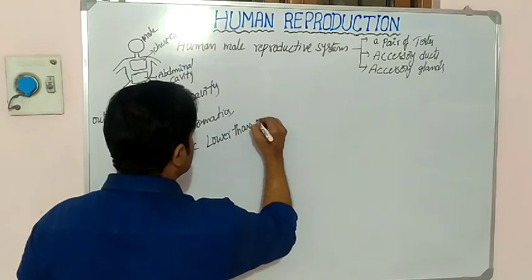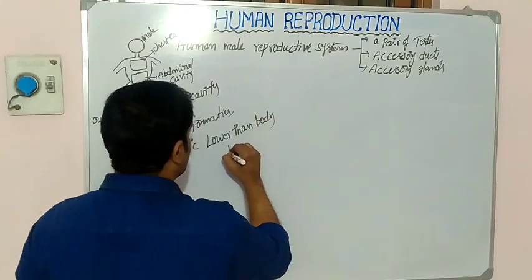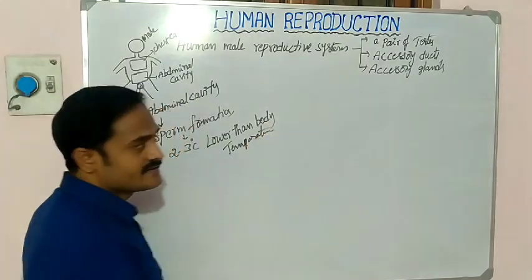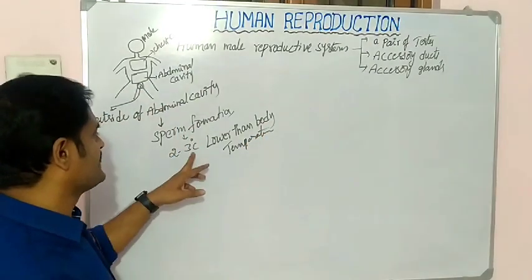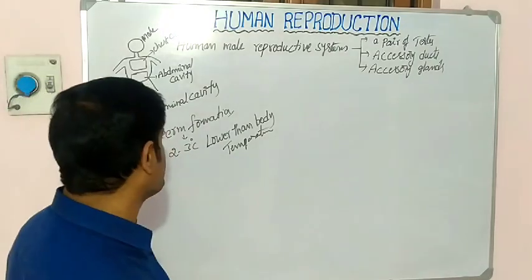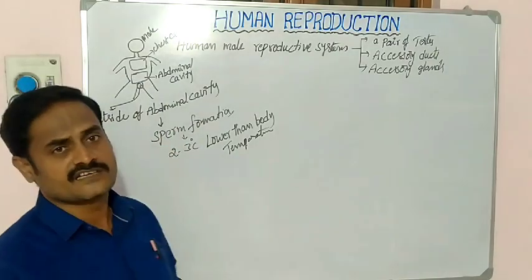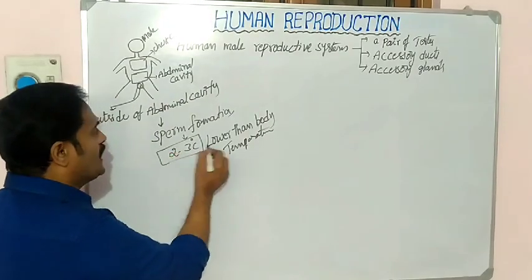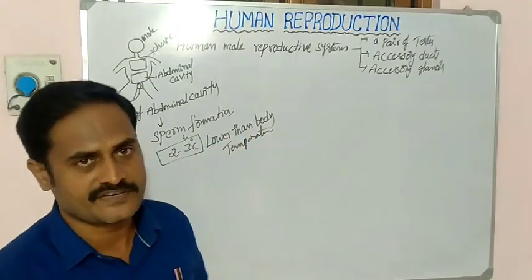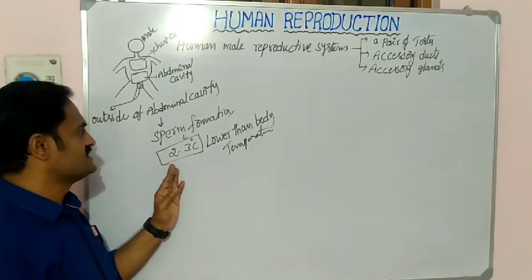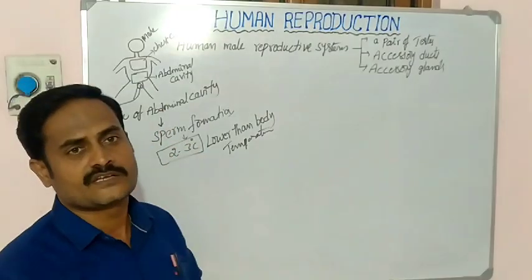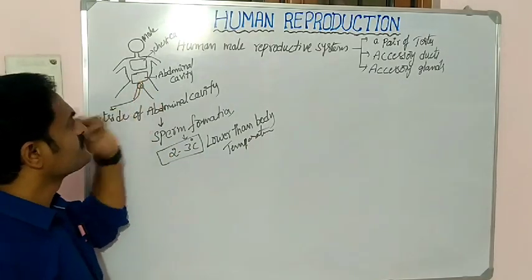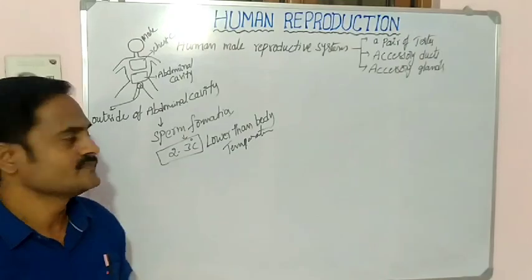Remember, the testes are located outside of the abdominal cavity because sperm formation requires 2 to 3 degrees centigrade lower than the body temperature. For that reason, the male reproductive organ is located outside of the abdominal cavity.